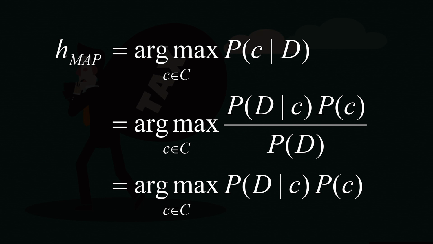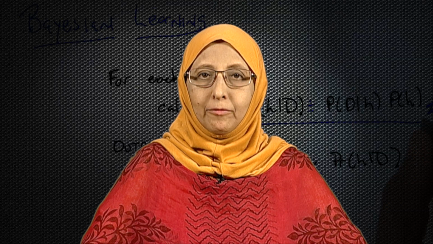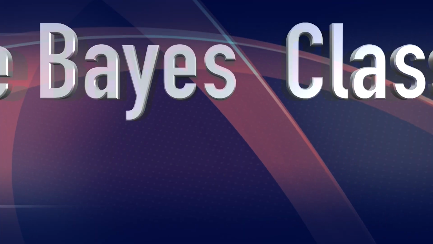So, very quietly I drop the denominator P D and I just compute the numerator, which is probability of D given C times probability of C, and then I find for which class we get the maximum value, and that basically is called the MAP hypothesis, or we are getting the class information with the highest probability. Now, let us look at a new thing which we call the naive Bayes classifier.